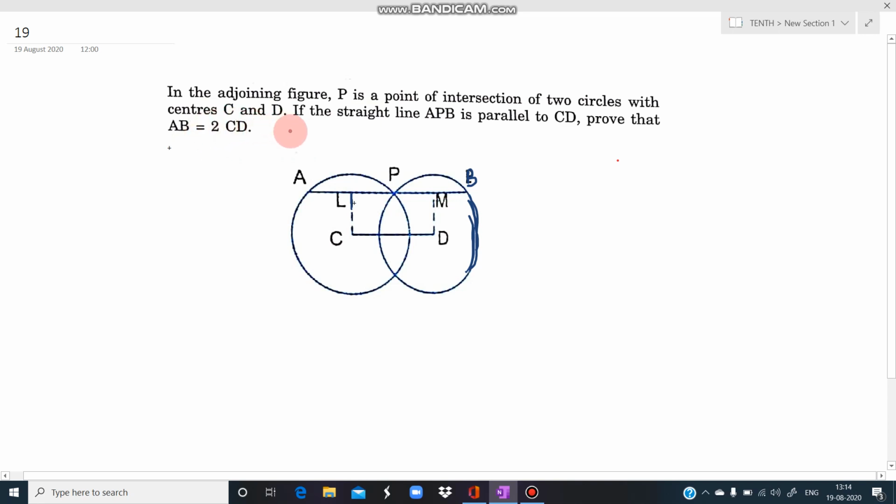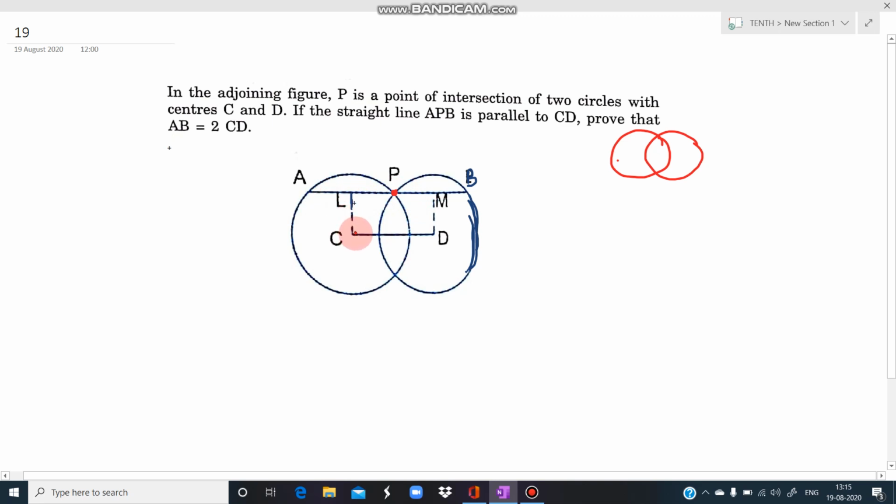Dear students, in this question, we are given that there are two circles which are intersecting each other. One circle has been drawn properly, the other is not drawn. So, whenever two circles meet like this, that means they are intersecting each other. Then it is given that P is the point of intersection of the two circles. This is also a point of intersection. We are talking only about this point which is given in the figure.